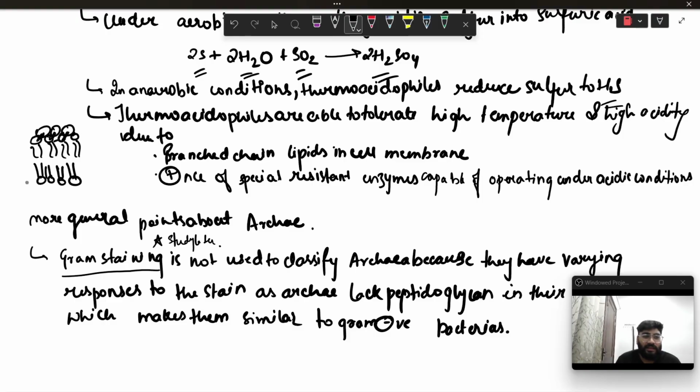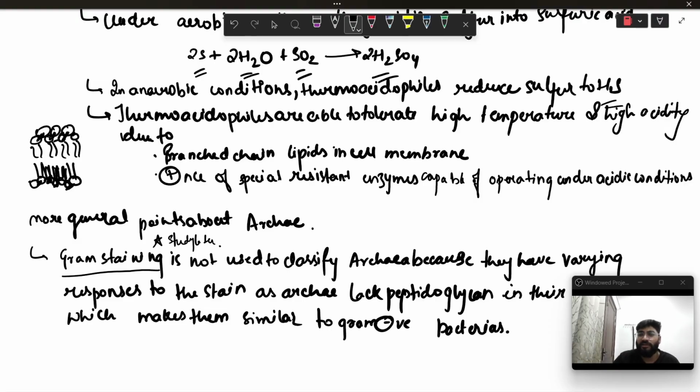So this will help in providing a stronger bond between the lipid molecules, and it helps in providing resistance to higher temperature and lower pH. Also, they have special resistant enzymes capable of operating under acidic conditions.